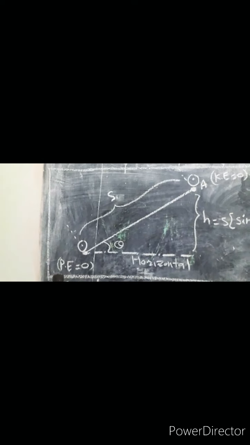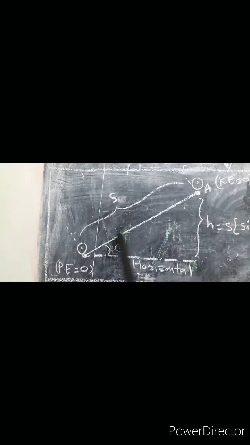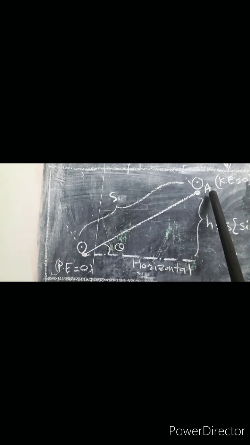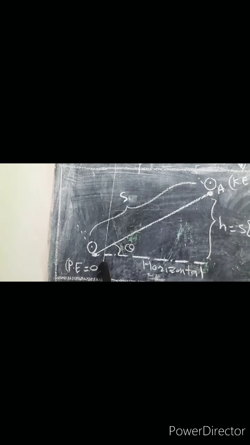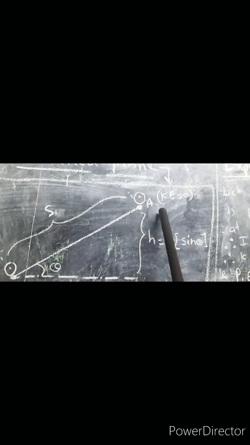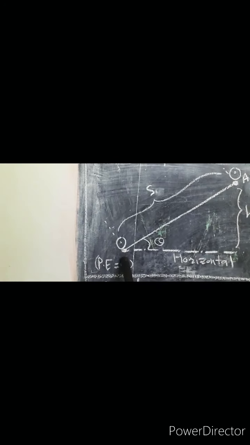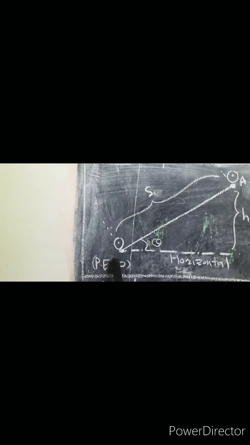So let us see the rolling body along the inclined plane without slipping. For that we require this diagram. So consider this diagram. What do you observe here? There is the horizontal direction. This is the inclined plane. There are 2 points, point A and point B. What do you observe here? At the topmost point, kinetic energy is 0. And here at the bottom point, at the horizontal surface, at point B, potential energy is 0.